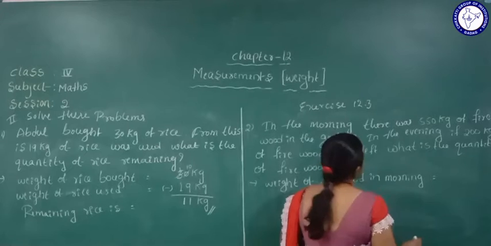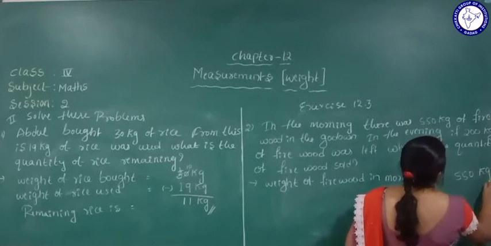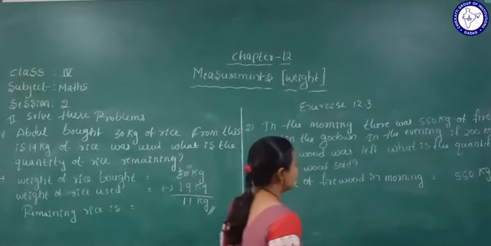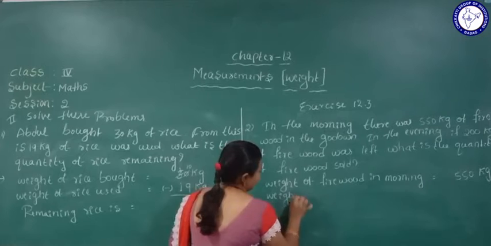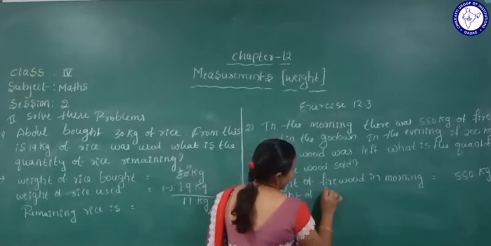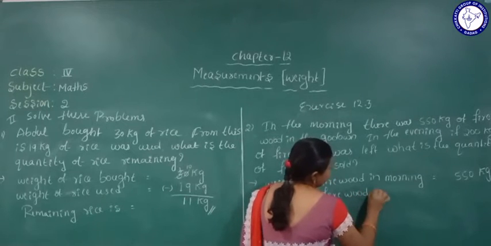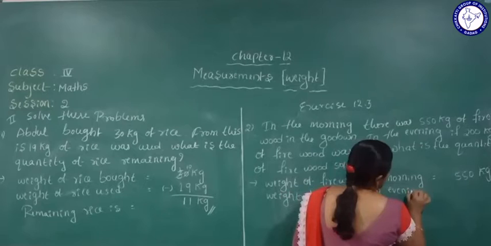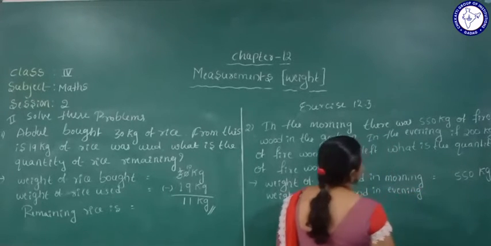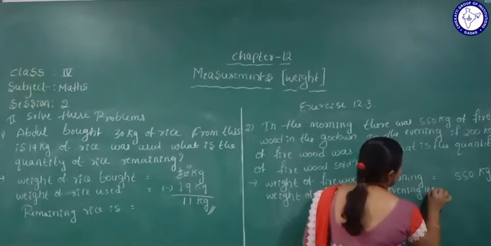How much? 450 kg. Yes. Next one, weight of firewood in the evening left.